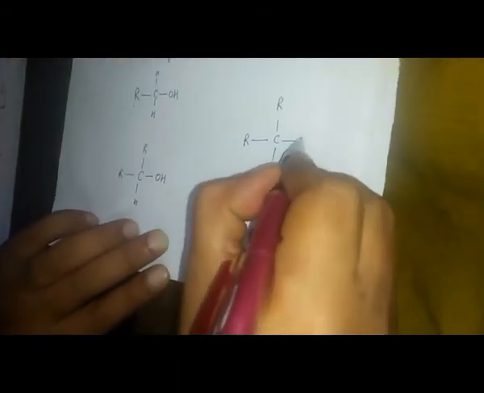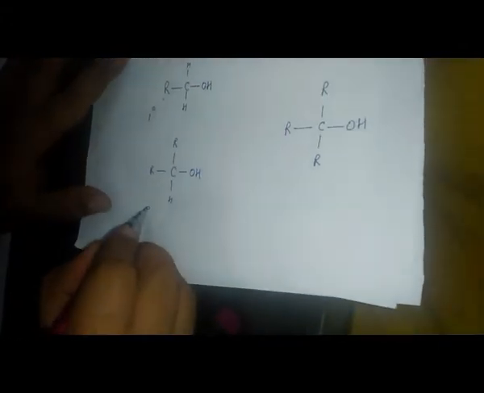One alkyl group is this, the second alkyl group is this, and this is with hydrogen. And tertiary alcohol means three alkyl groups are attached to the carbon which is attached with the OH. This is a primary alcohol, this is a secondary alcohol, this is a tertiary alcohol.